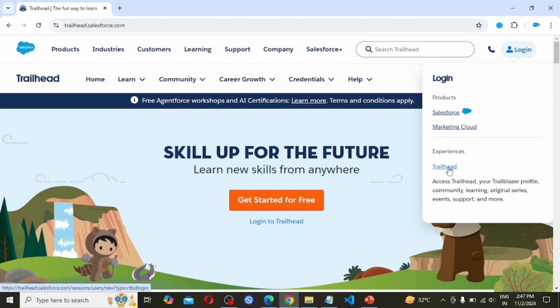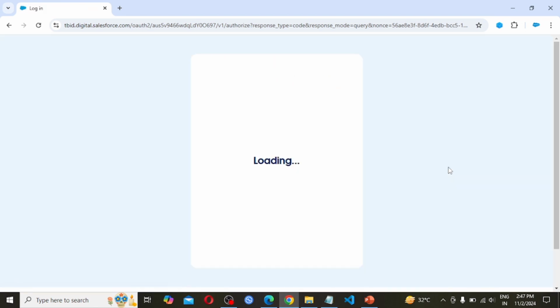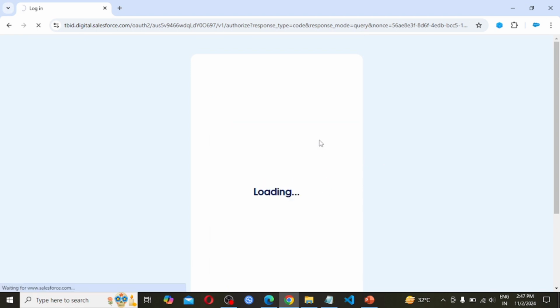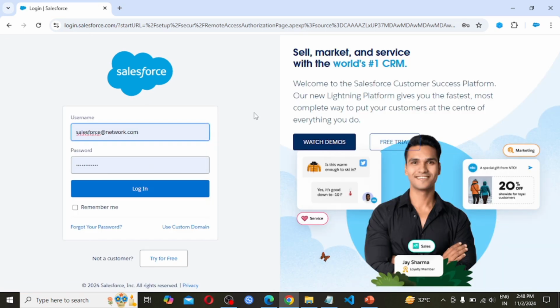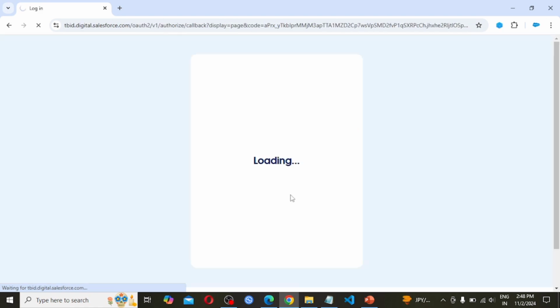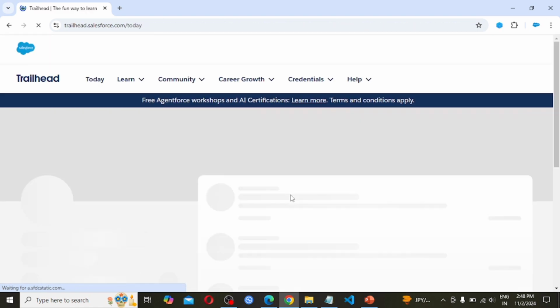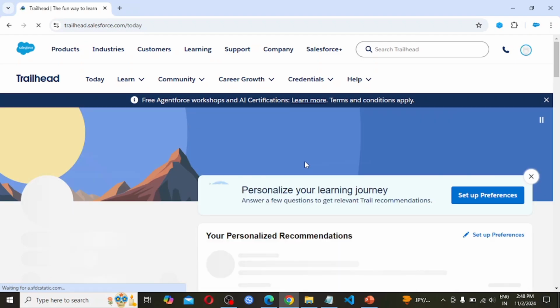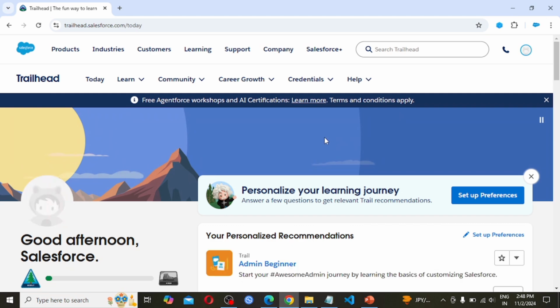Click on Trailhead. There are so many ways we can log in with a Trailhead account. We are going with Salesforce. Here I am going with Salesforce credentials, providing the username and password, and hitting the login button. We have successfully logged in to our Trailhead account. This is the home page we are seeing.